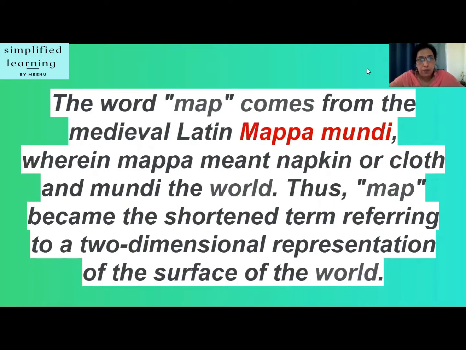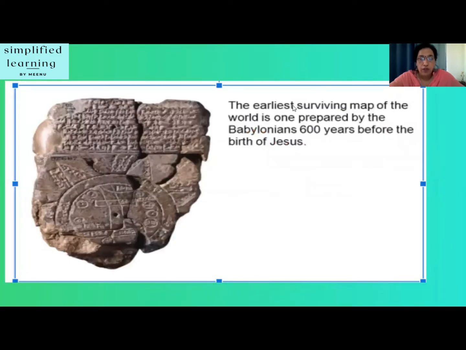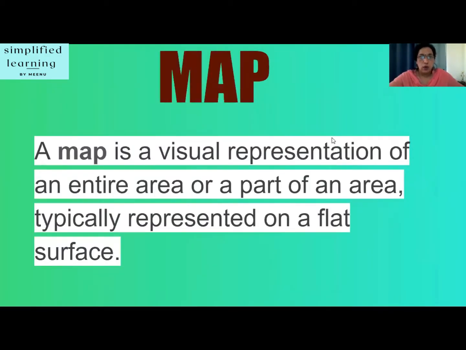The word map comes from the medieval Latin mappa mundi, wherein mappa means napkin or cloth and mundi the world. Thus, map became the shortened term referring to a two-dimensional representation of the surface of the world. One more fact for you. The earliest surviving map of the world is one prepared by the Babylonians 600 years before the birth of Christ. So let's start. What is a map?